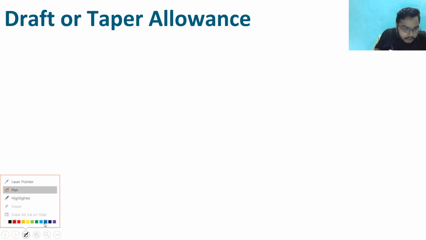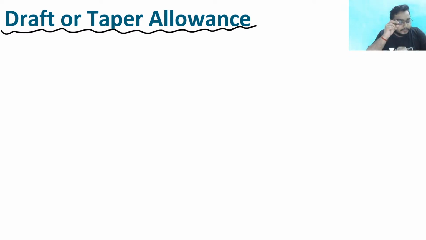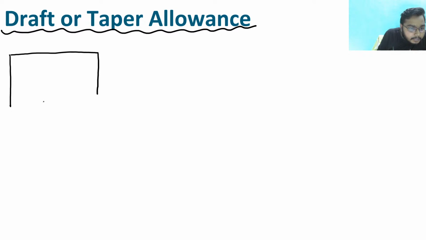Now see, next allowance is draft or taper allowance. What is this draft and taper allowance? Please see here. Suppose this is the casting thing, right?